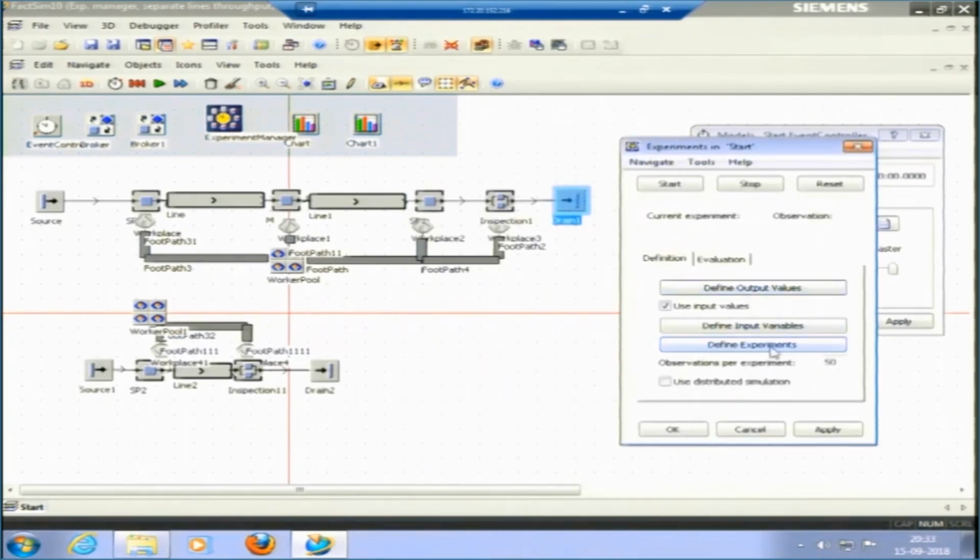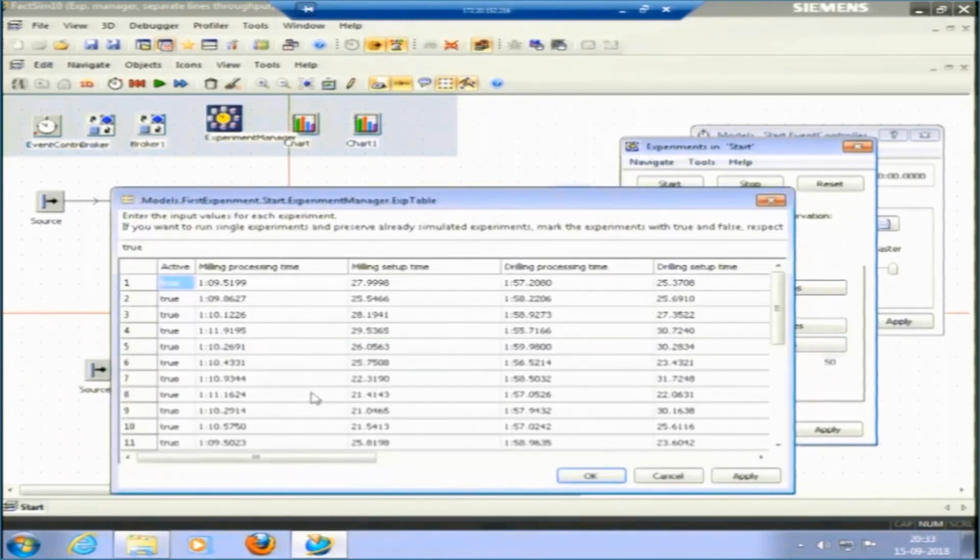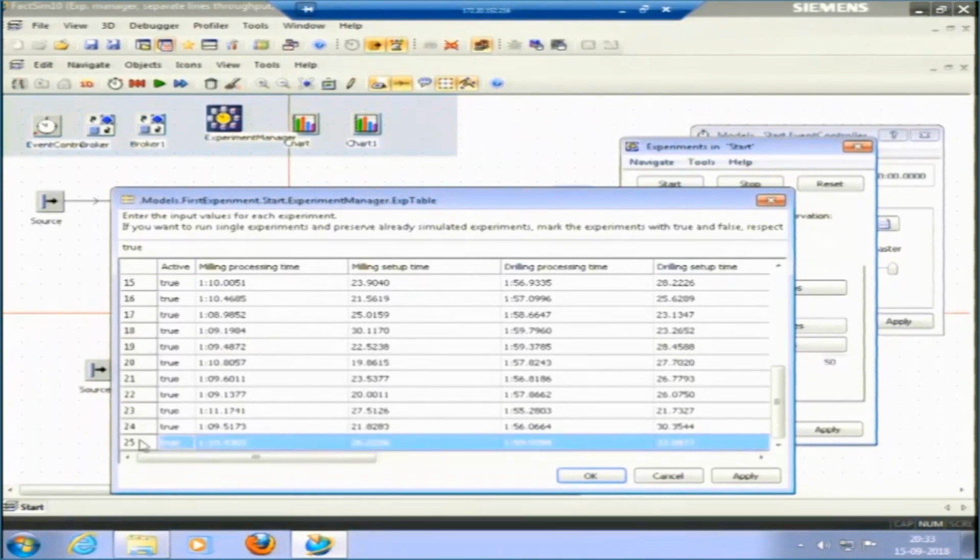Okay. So, define observations per experiment. There are 25 experiments which are conducted using random numbers, and per experiment 50 replications would be taken. That is, 50 times one experiment would repeat, and of these 50 times the box plot can be made. This is one observation. One observation means 50 experiments. The second observation is another 50 experiments.